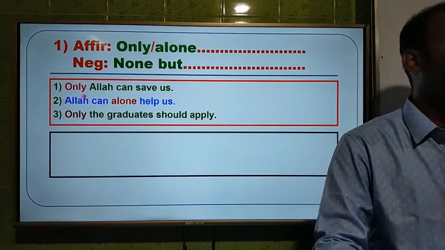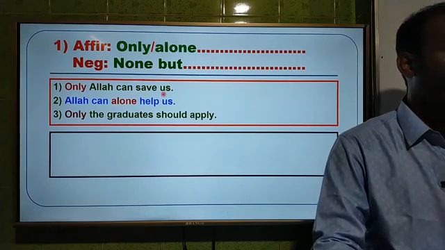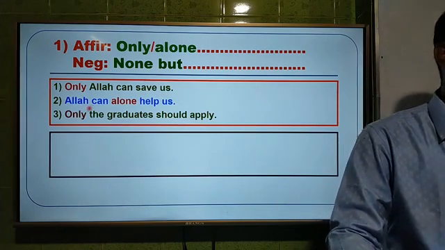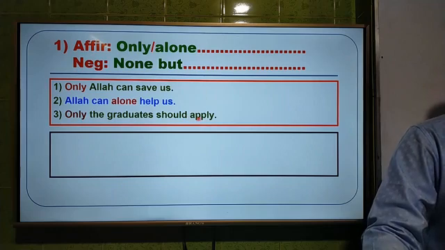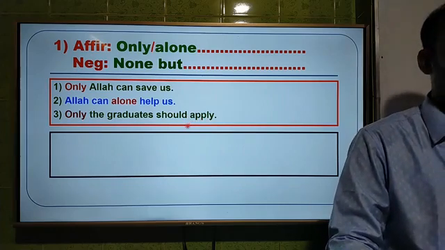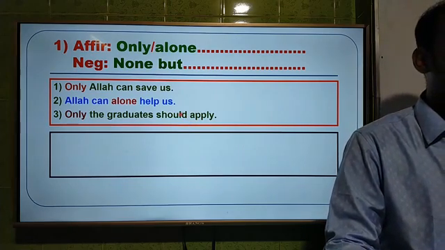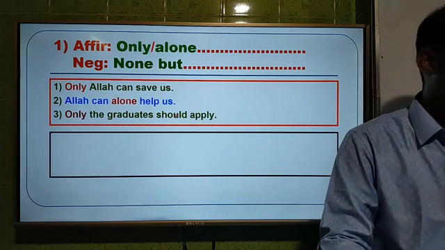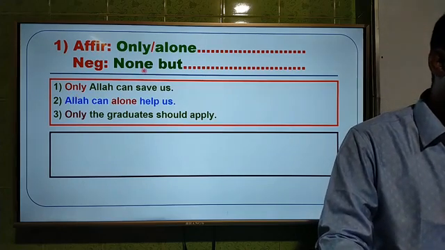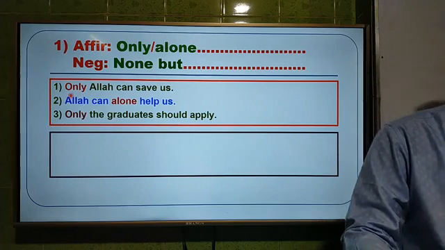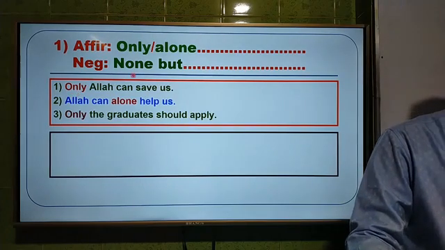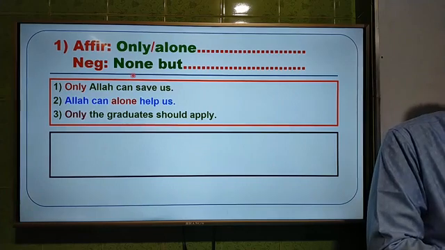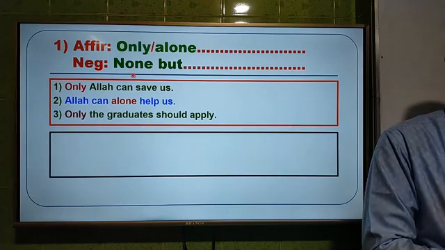First one is only Allah can save us. Second one, Allah can alone help us. And third one is only the graduate should apply. I think you should write down the answer or try to answer. Here you have to write down none but instead of only. In the first sentence you see only, so you have to use none but instead of only. You will get 2 minutes to try.